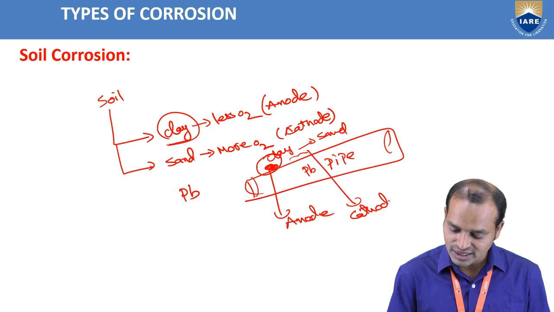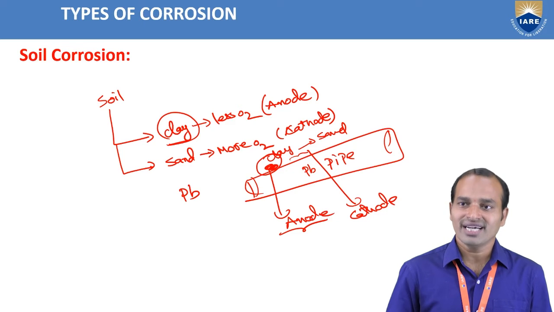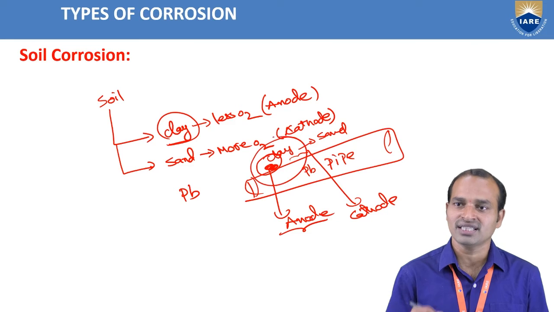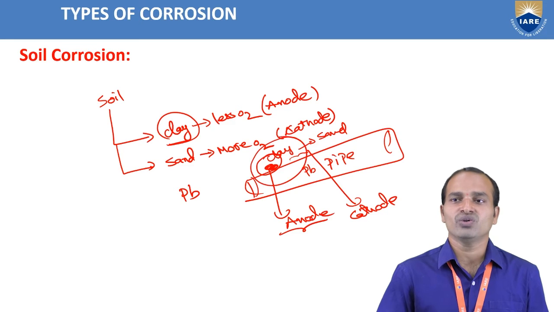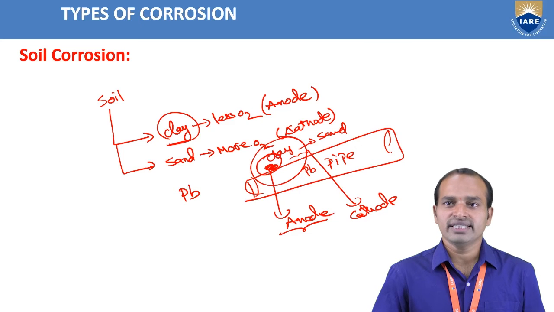Then where does the corrosion take place? The anodic part undergoes oxidation. Then the corrosion takes place where the clay part is present, surrounding the PB pipe. That part only undergoes corrosion. In soil corrosion, soil contains clay and sand. Clay contains less oxygen, acts as an anode and undergoes oxidation.